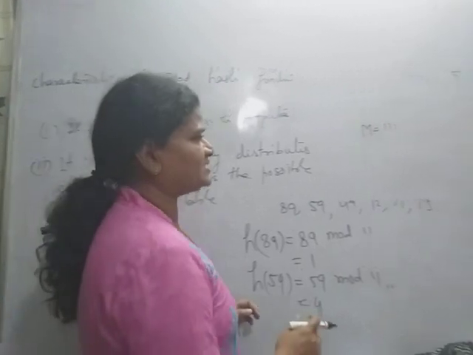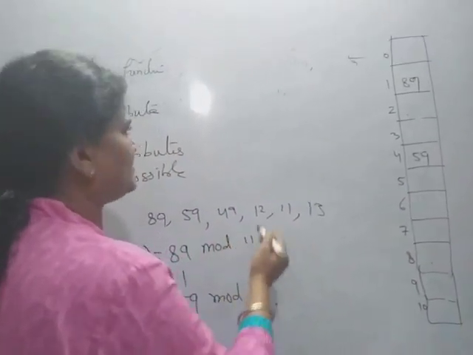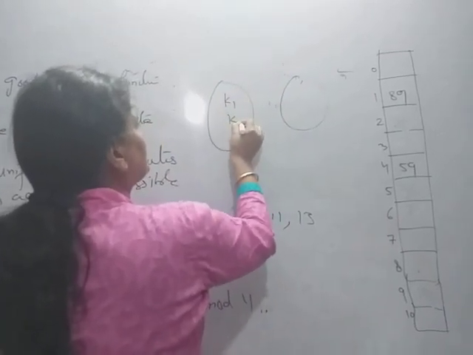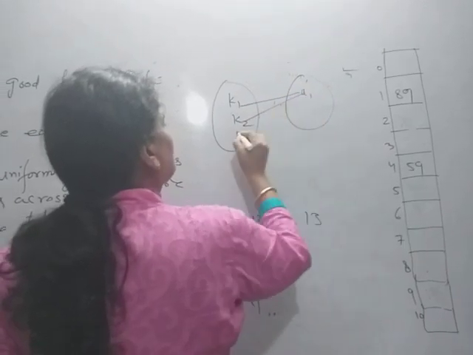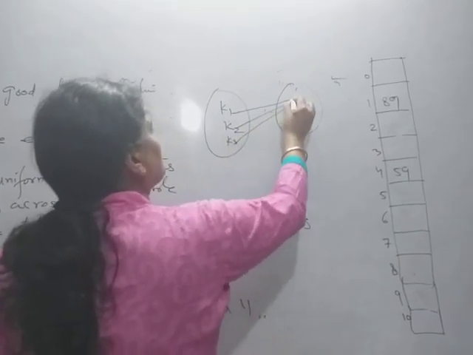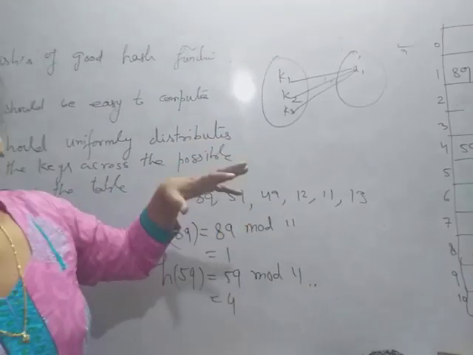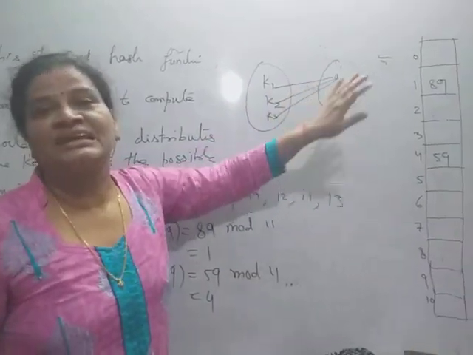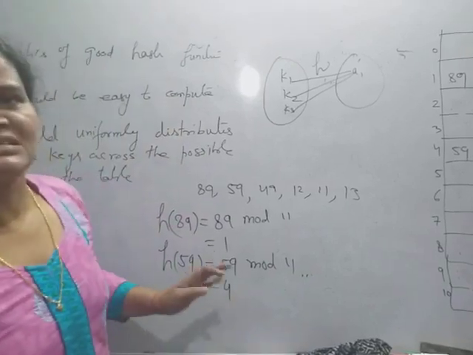See, suppose this is the table and this is the address, say A1, and K1, K2, K3, one, two or more than two keys map at the same address. When two or more different keys map at the same address using the hash function h, then this is called what?